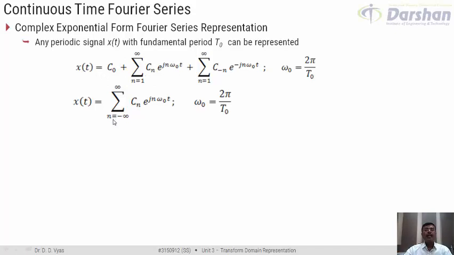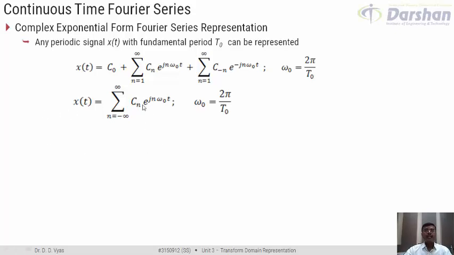And for all negative values of n, that is from minus infinity to minus 1, I will get this particular term. When n is from minus infinity to minus 1, cn e raised to power j n omega 0 t is exactly equivalent to n from 1 to infinity c of minus n e raised to power minus j n omega 0 t. So the total of these three is basically this expression. So this is the complex exponential form of Fourier series representation for x of t.